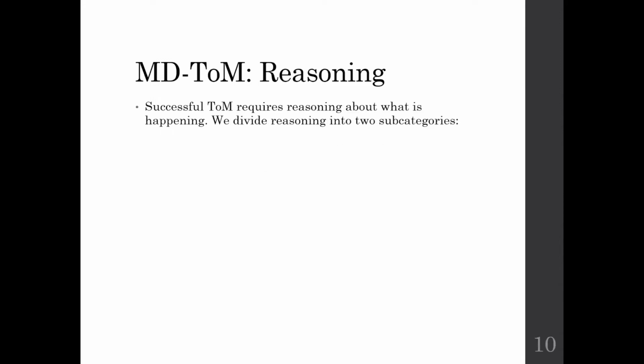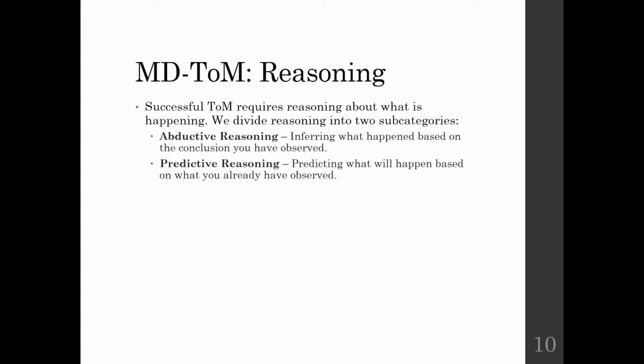Lastly, we have the component of reasoning. We argue that successful theory of mind requires reasoning about what is happening, and we divide this reasoning into two subcategories. The first is abductive reasoning. This is inferring what happened in the past based on the conclusion you have observed in the present. And the second is predictive reasoning, predicting what will happen based on what you have already observed.